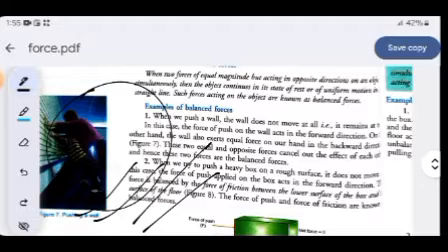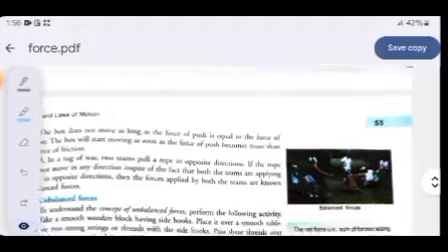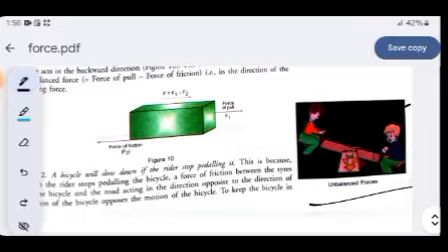And there are so many different examples of balanced and unbalanced force. Suppose in unbalanced force, one more example is there. You all have played that game of swing, the up and down seesaw. Here also unbalanced force works. Here A is heavier than B, so that means A will move down and B will rise up. So here also unbalanced force is working. Now we have completed balanced force and unbalanced force.